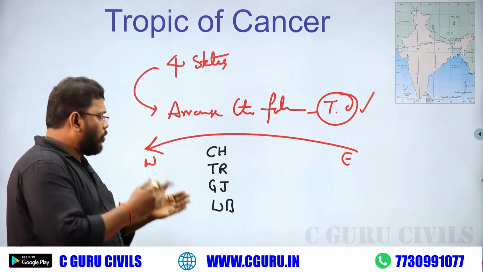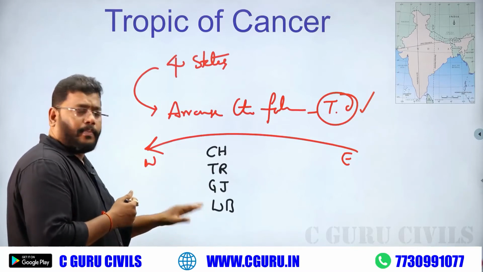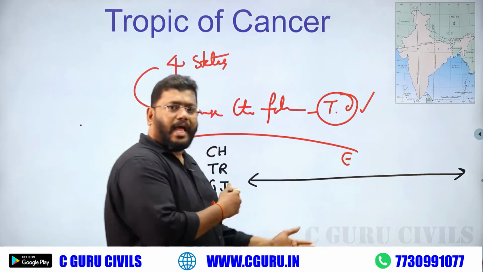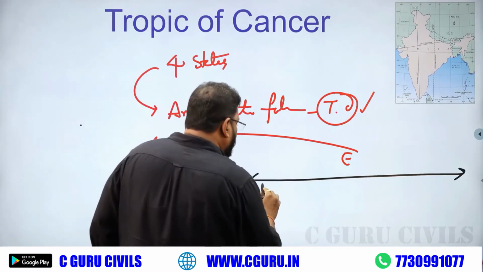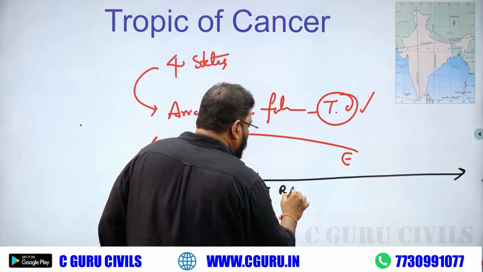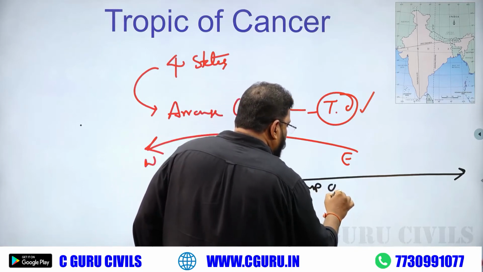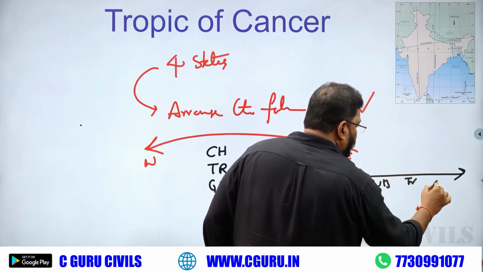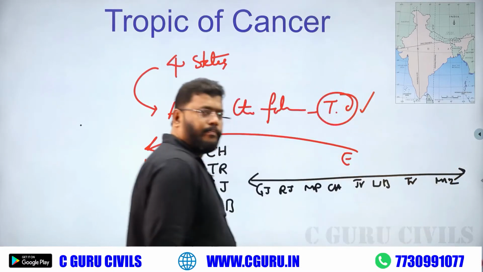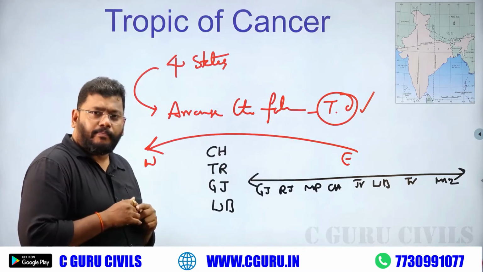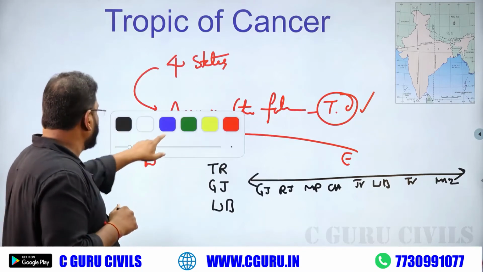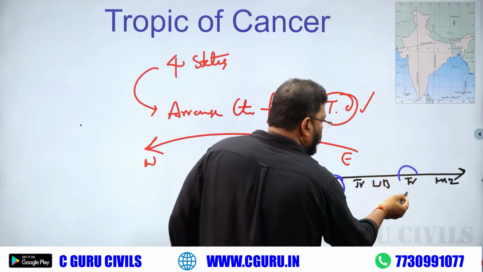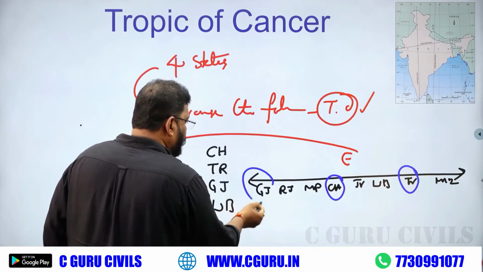If you want to arrange the 4, first of all, please write all 8 states: Gujarat, Rajasthan, Madhya Pradesh, Chhattisgarh, Jharkhand, West Bengal, Tripura, Mizoram. After that, please pick Chhattisgarh, Tripura, Gujarat, West Bengal.